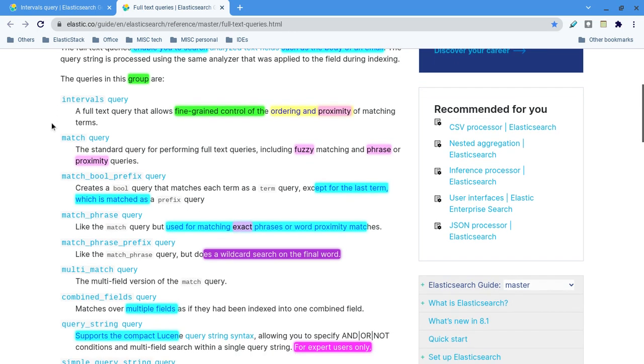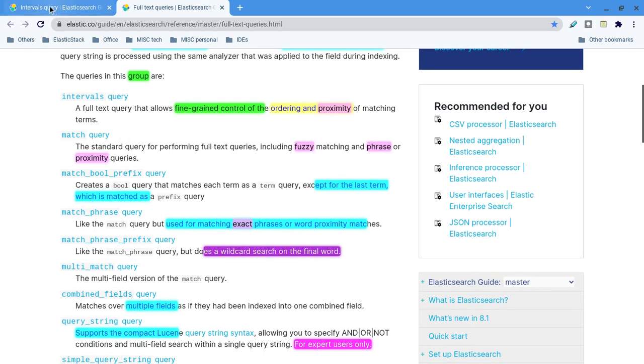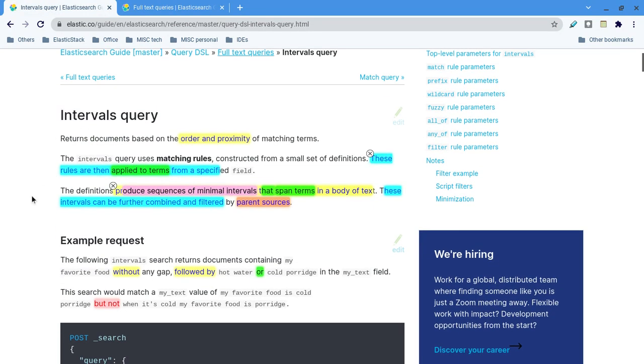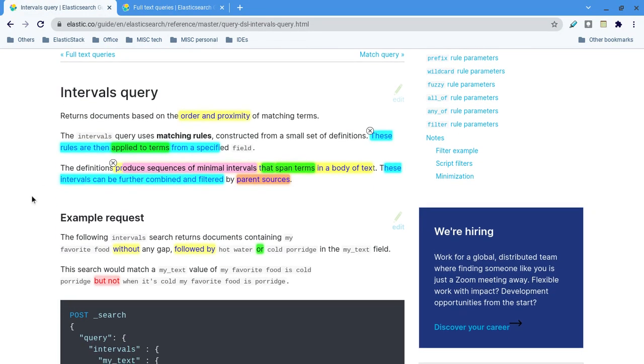In this full text query there are several groups. Now let us see the intervals. Interval means return any document by order and proximity. What does order and proximity mean? Now I'll tell you. See, a term means a single word.